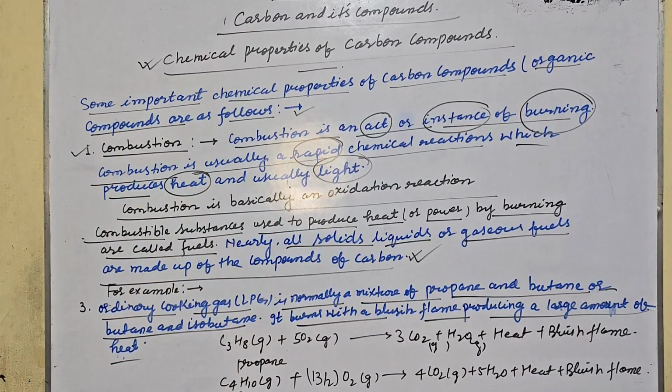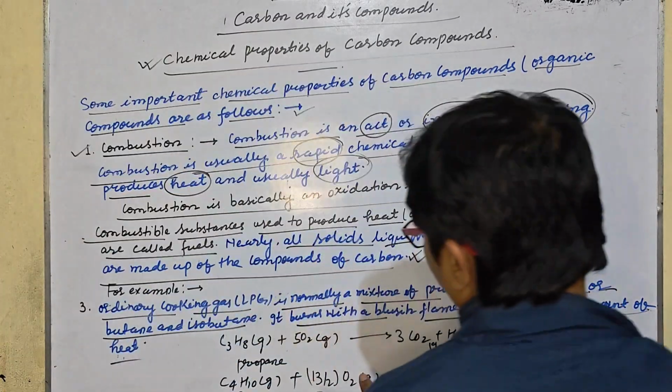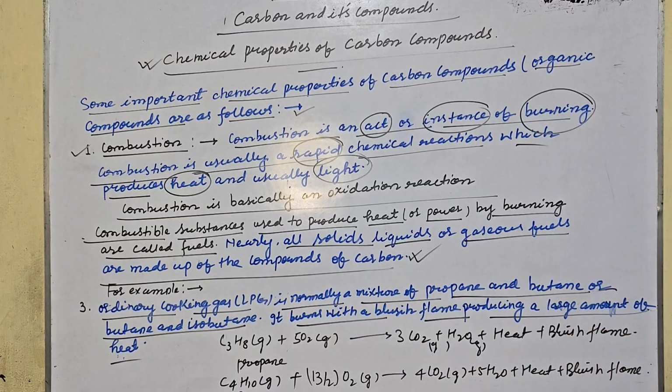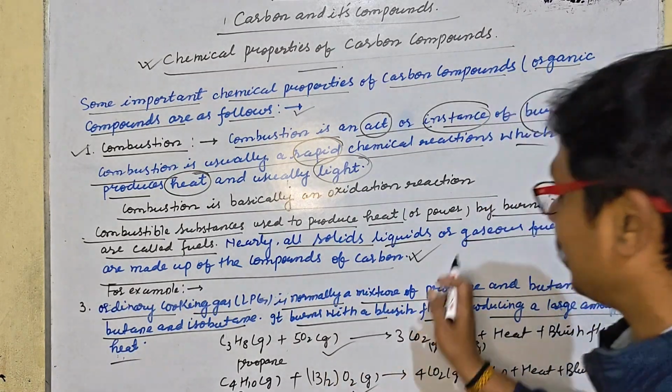Ordinary cooking gas, LPG, is normally a mixture of propane and butane, or butane and isobutane. It burns with a bluish flame, producing a large amount of heat. That is the reaction. That is quite clear.